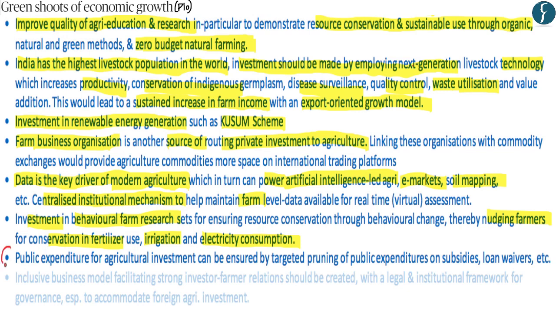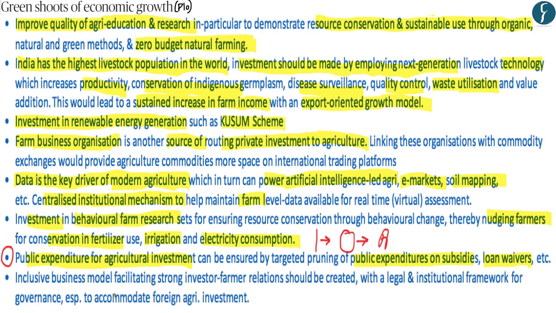Now, with regards to the next point, a common problem within India is that the state government and the central government do not have enough money to ensure public investment within the agriculture sector. Now, it is in that regard that the author has recommended that public expenditure for agriculture investment can be increased by reducing the public expenditure on subsidies and unnecessary loan waivers which are given out by state governments, whereby the money which is used on subsidies and unnecessary loan waivers can be used as effective public investment within the agriculture sector.